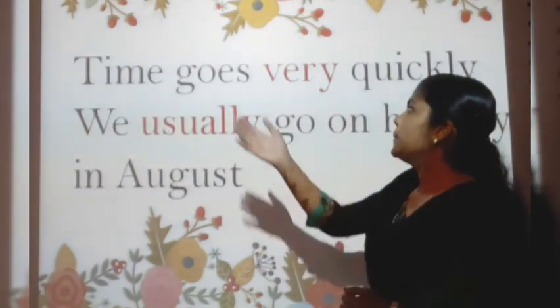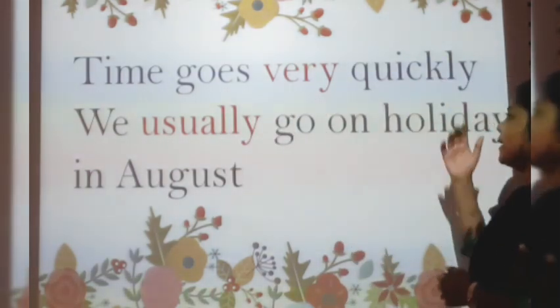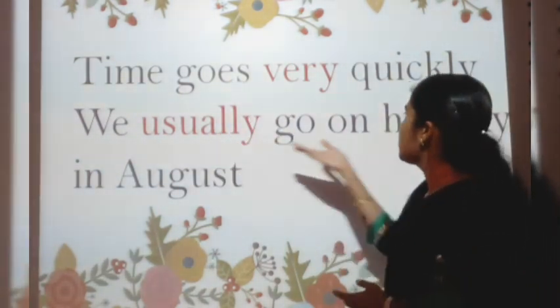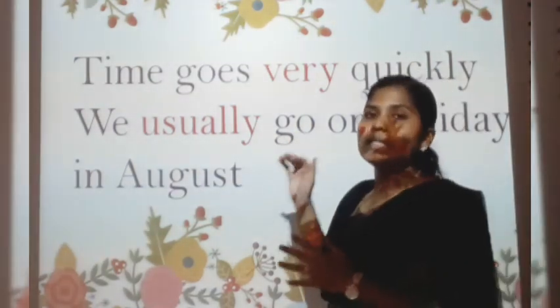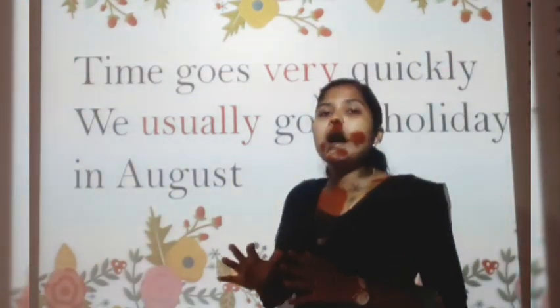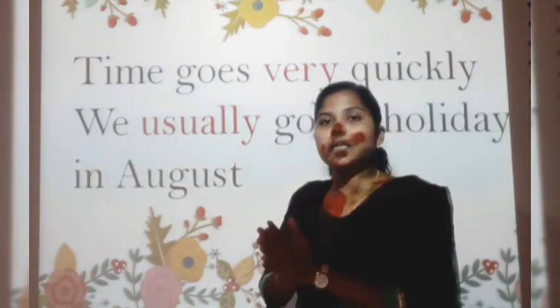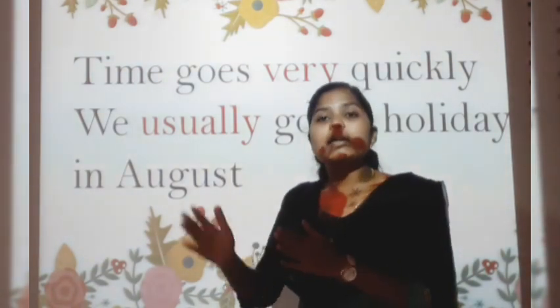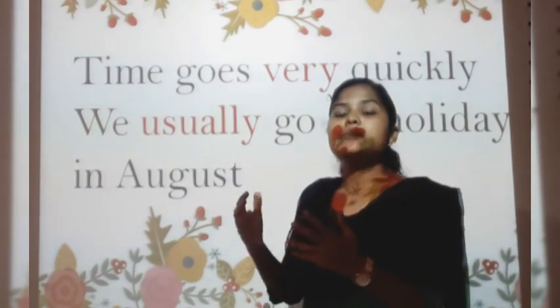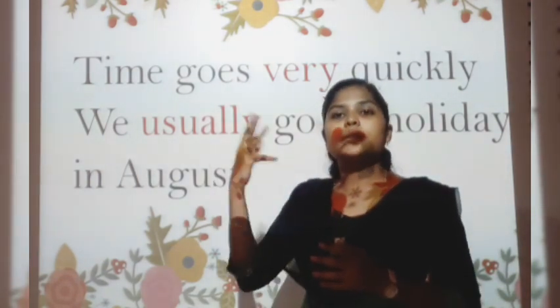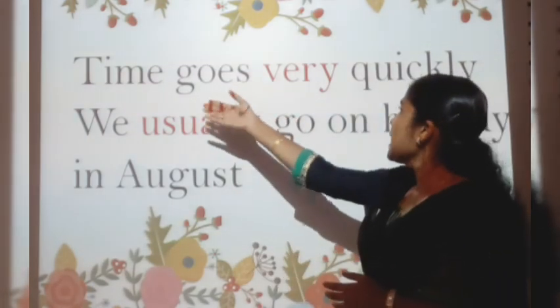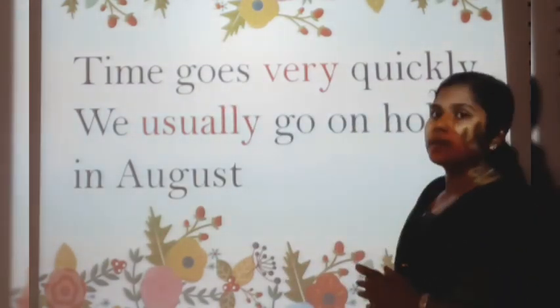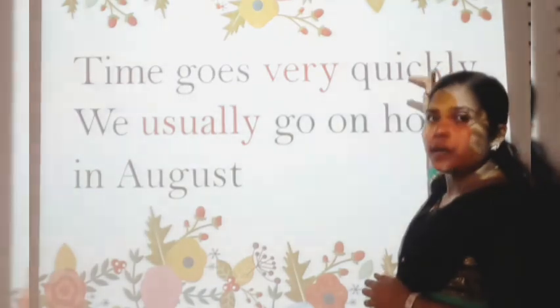Look at this example. Time goes very quickly. We usually go on holiday in August. In these sentences, we are using phrases which are acting as an adverb. A phrase may be one word or two words or three words or more than that. Here, time goes very quickly. Quickly is an adverb.